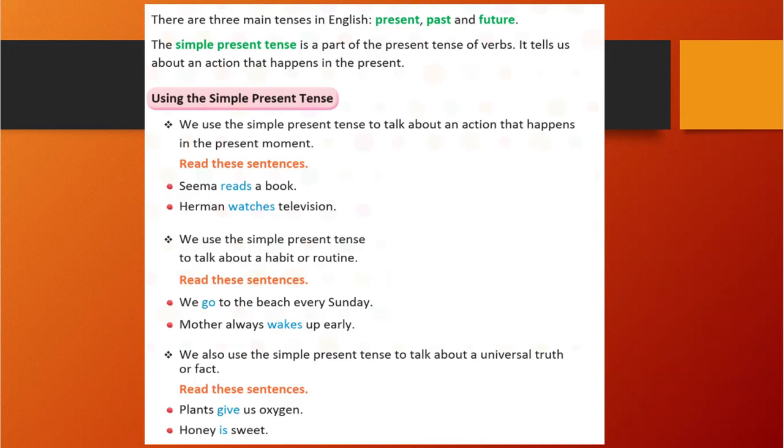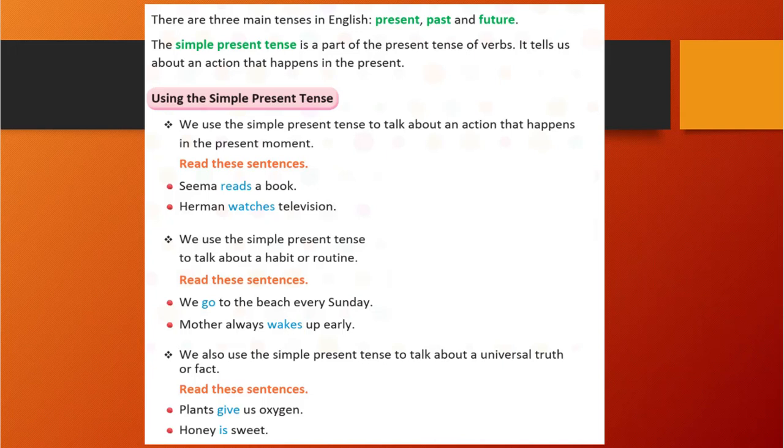We use the simple present tense to talk about a habit or routine. If you are having breakfast daily, or you are eating daily, or you are going to school daily, right?